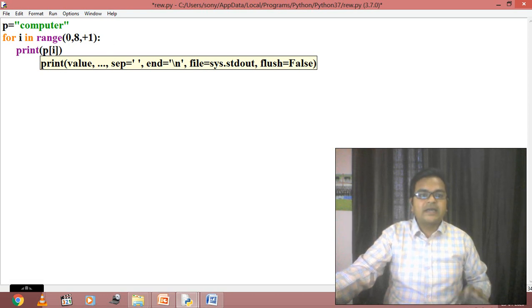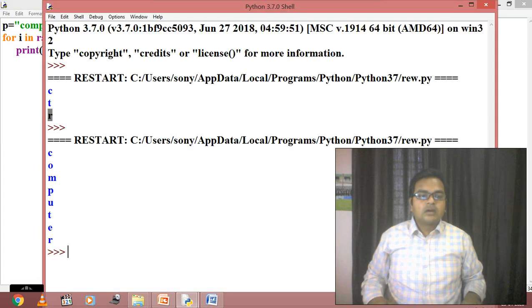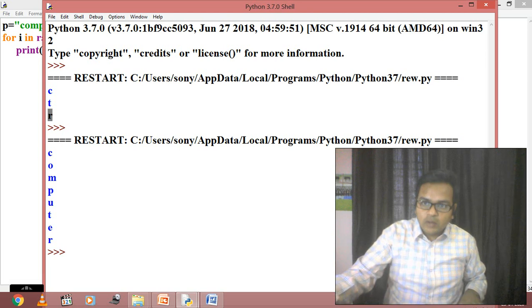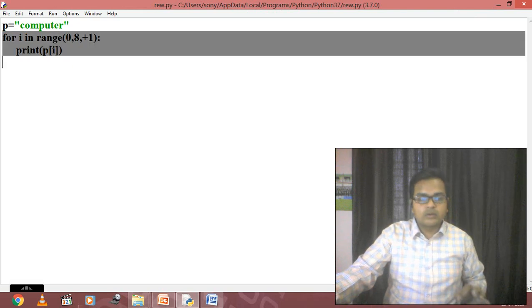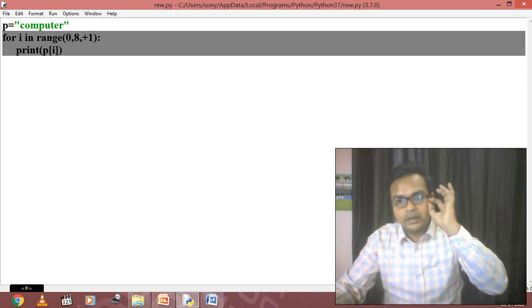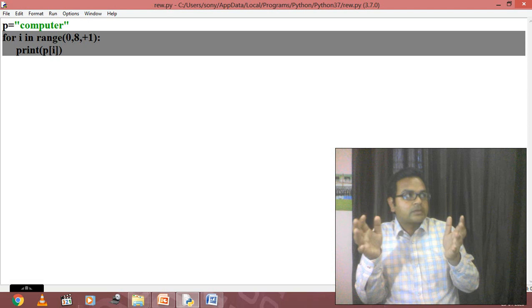Now we will check how this works in this case. Just check it out. Again it is printing computer, but it is coming in vertical form. But it is printing the data of that location. So student, why have I defined this loop statement? Because with this loop statement we will solve quite a few programs. In the upcoming activities in the string that I am going to give you, this particular method will work better, and that is a good way to understand how to solve problems related to the string.